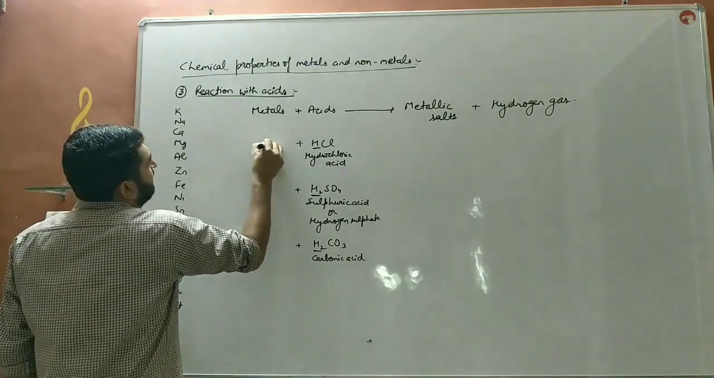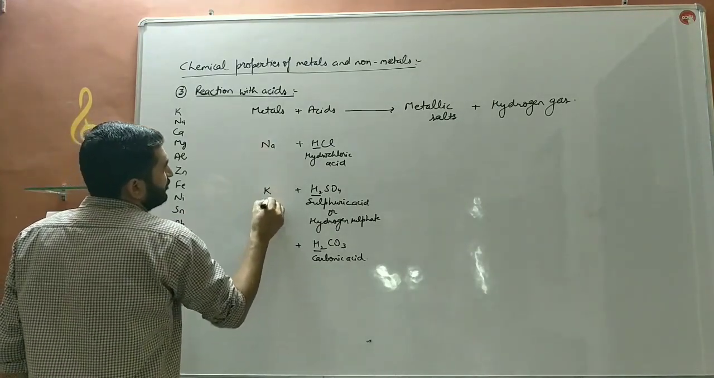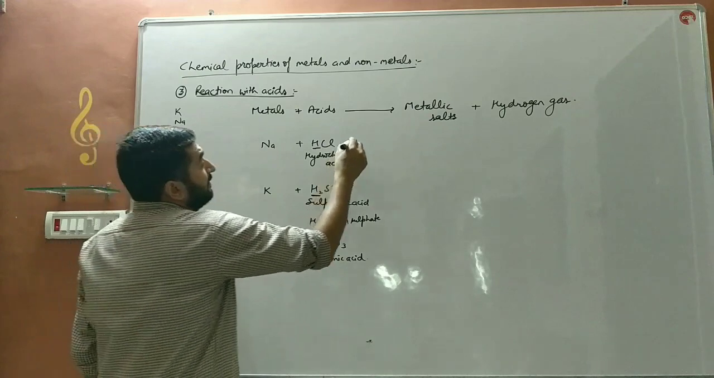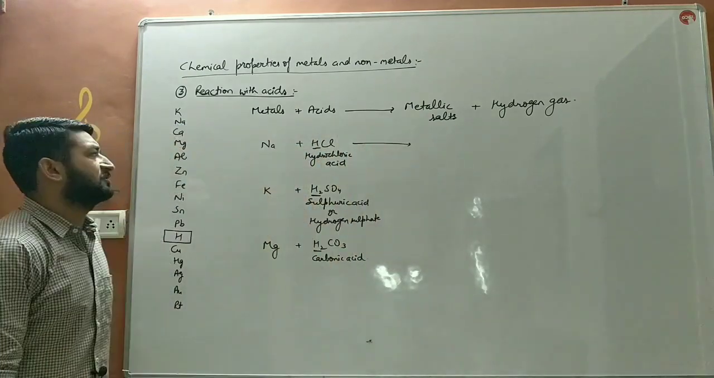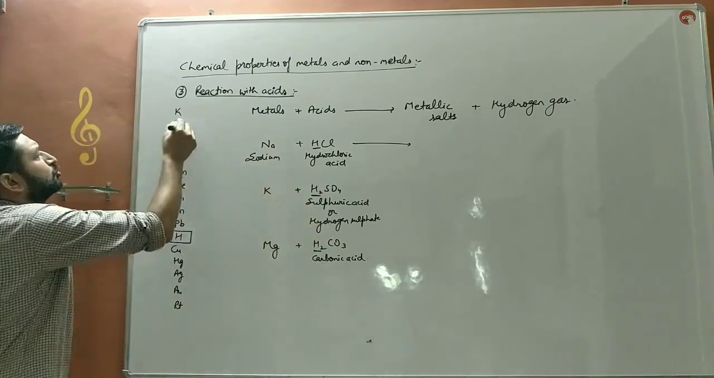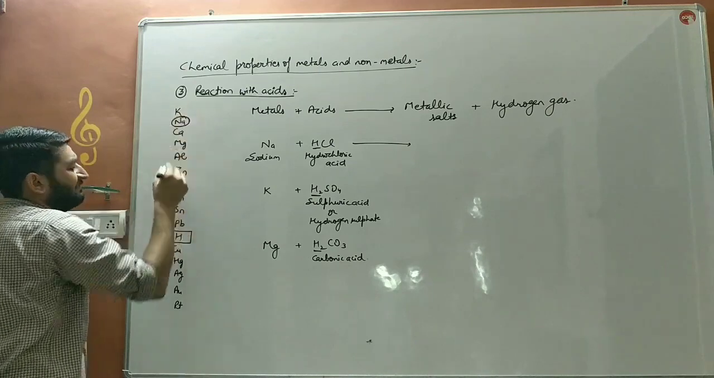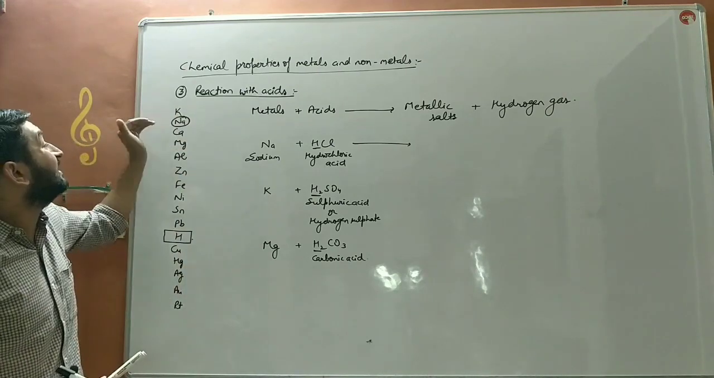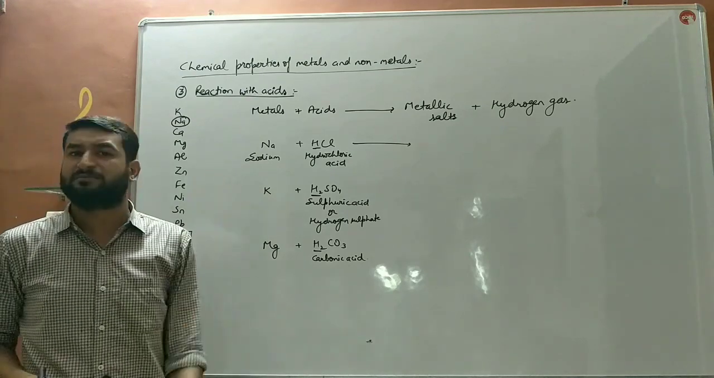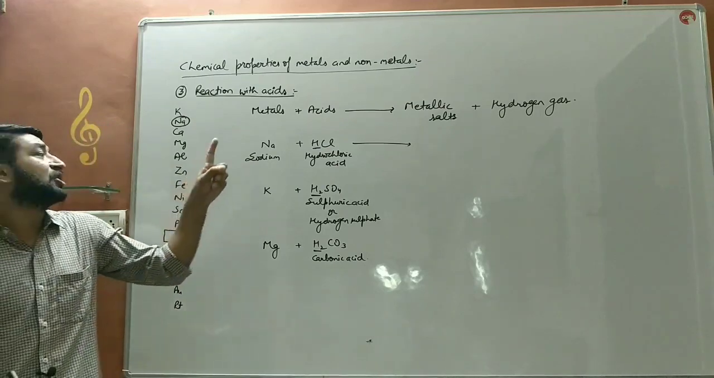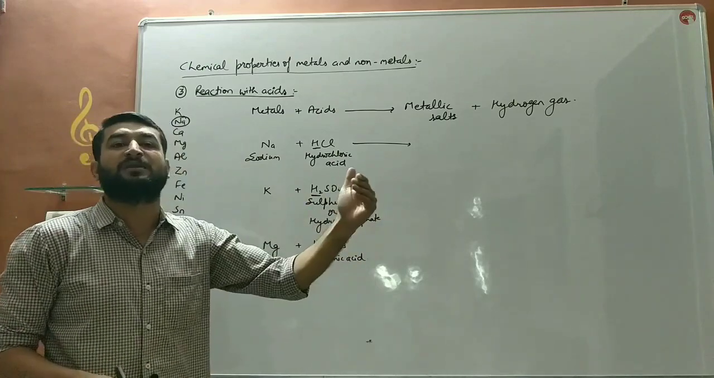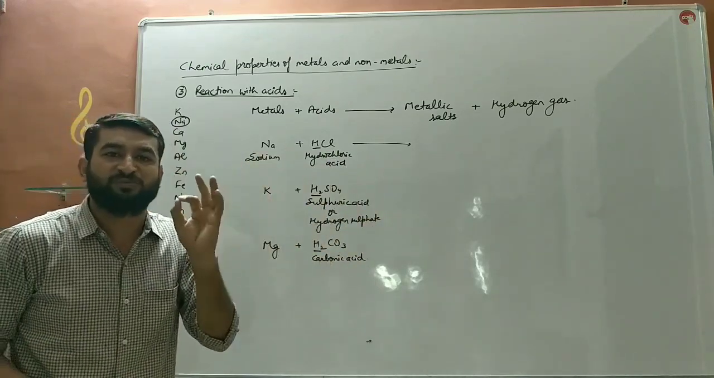We'll take a metal, bache. For example, sodium, potassium, magnesium. If we go for the formation of salts, bache, when sodium reacts with acid, it will form a salt. How? Sodium is more reactive than hydrogen. Sodium comes above in the reactivity series. So sodium is more reactive than hydrogen. And the reactions in which a more reactive element or metal displaces the less reactive one is known as displacement